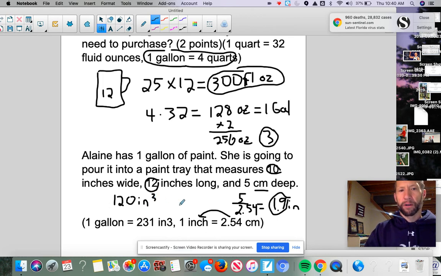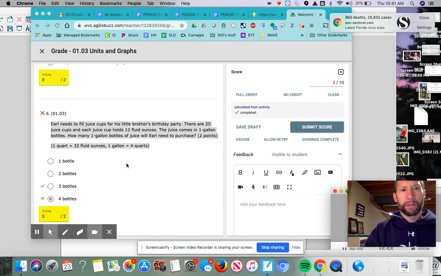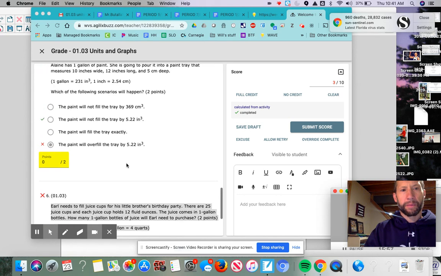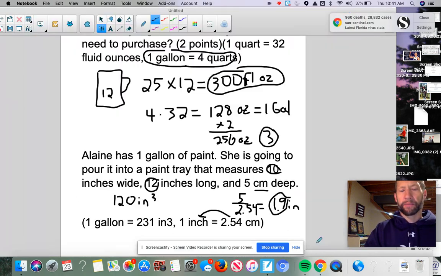So we want to figure out... I'm missing some things here. Let me go back to the test to make sure I'm getting all this. Okay, so here we go. So we want to figure out which of the following scenarios will happen. That's right. We got to figure out our paint.